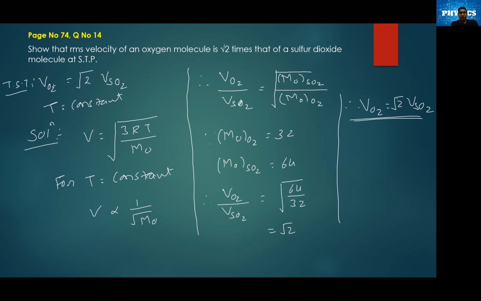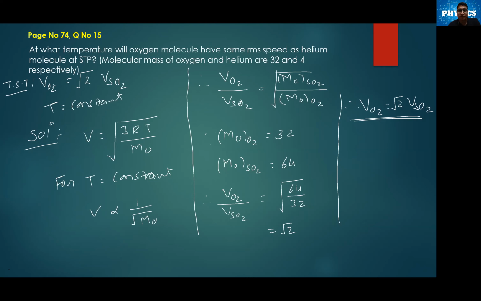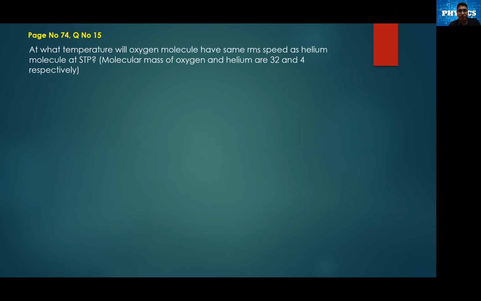So this was the one sum which was given. I think it is sum number 14 on page number 74 which is given in your book. So this was one of the sums which we were supposed to discuss. Now let's take the second one. Second sum.